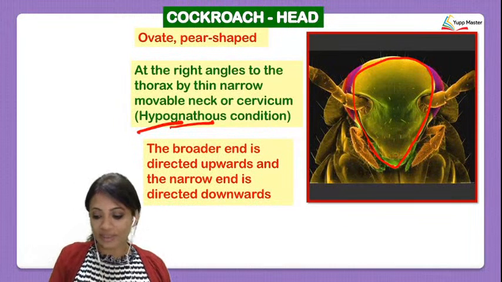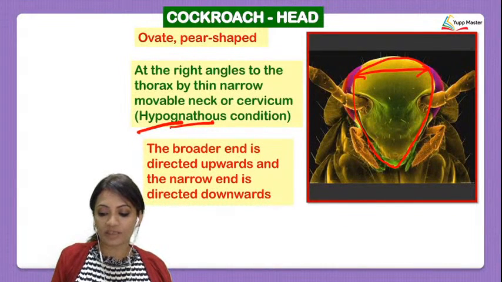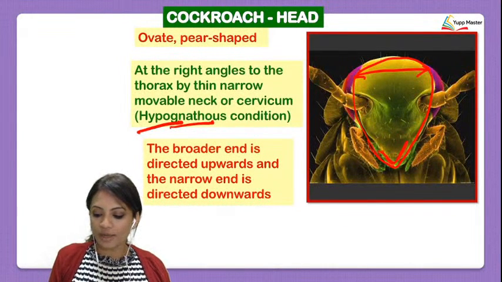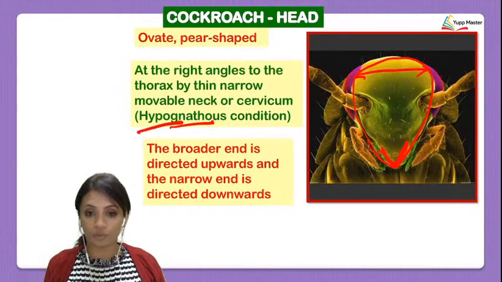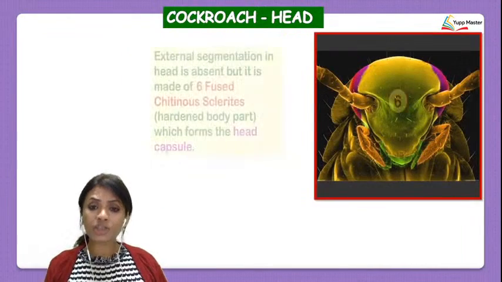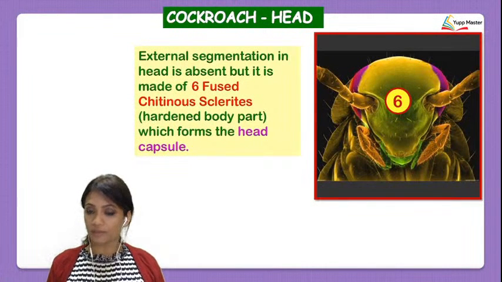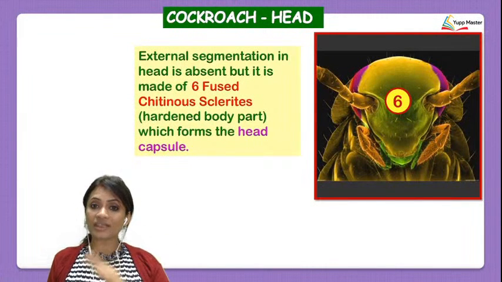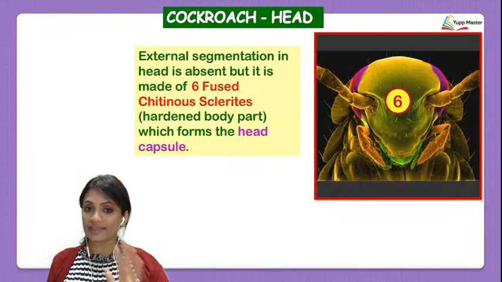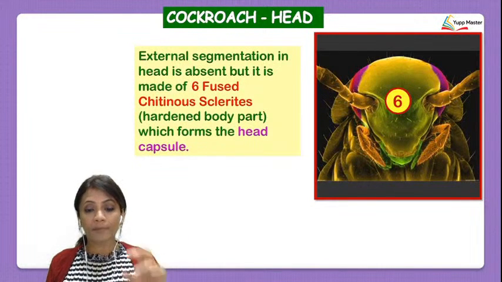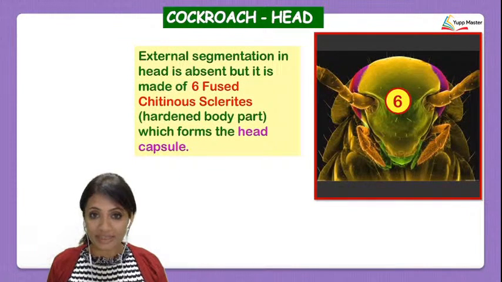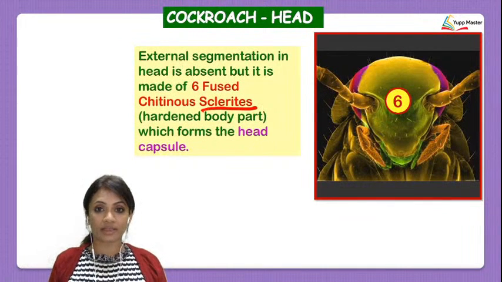Now in the head, we see that the broader end is the end which is found upwards and the narrow end is the end which is found downwards, okay. Now, talking about the head of the cockroach, this is an important term. Remember I told you that each of the segments, the head, the thorax and the abdomen, are made up of plates, and those plates are going to be called sclerites, right?